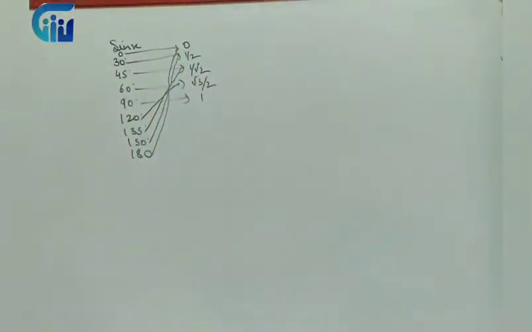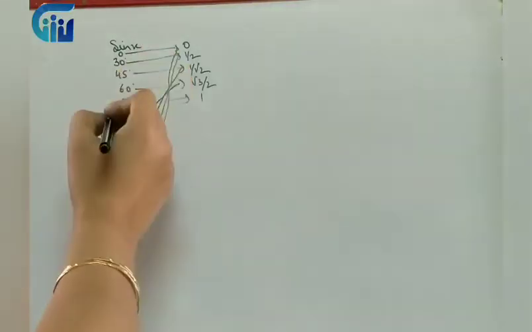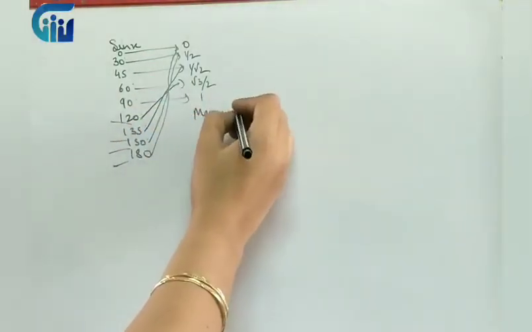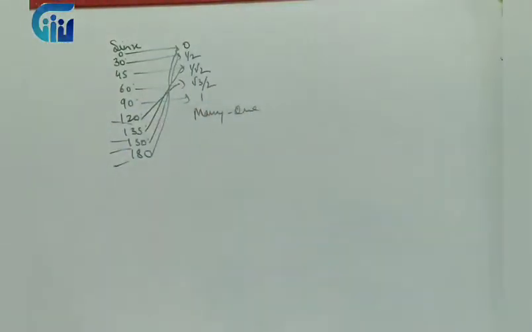So now if I observe this particular function from 0 to pi, what do I observe? Is it one-one? No, you are right, because the values are repeating, so it means it is many-one. So if it is many-one, how come it is invertible? Because we have to study inverse trigonometry. This will happen with all the trigonometric functions, because in two quadrants the trigonometric functions are positive, and in the other two quadrants they are negative. So it means they will be repeating the values.